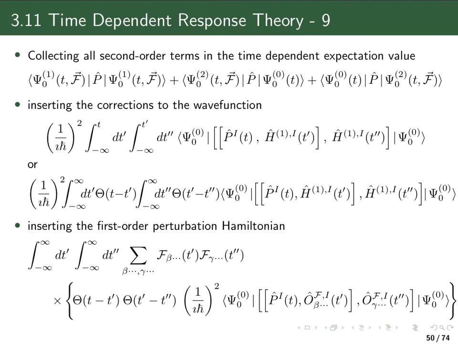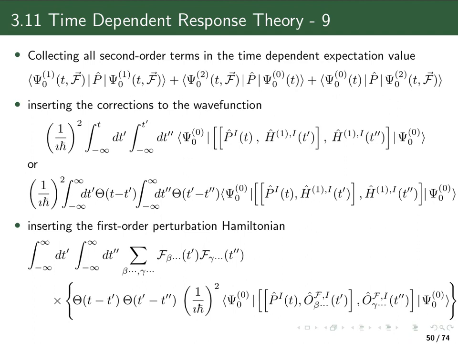And so we have now two integrals, from minus infinity to t, where we integrate over t prime, and the second one where we integrate over t double prime to the time t prime. And in both of these integrations, we would like to extend again to be from minus infinity to plus infinity. So we introduce now twice the Heaviside step function, in this integral and in that integral.